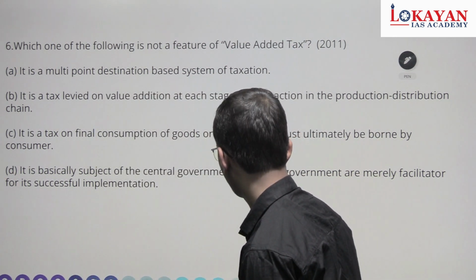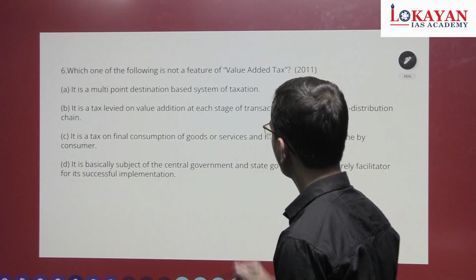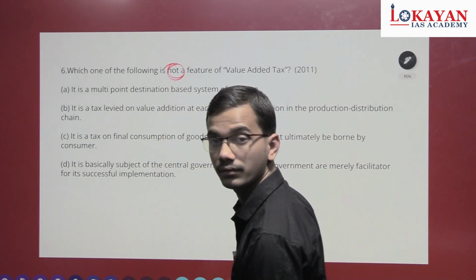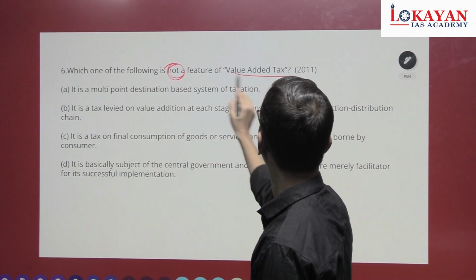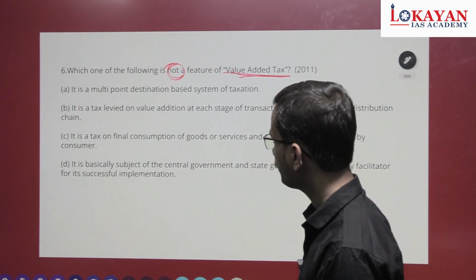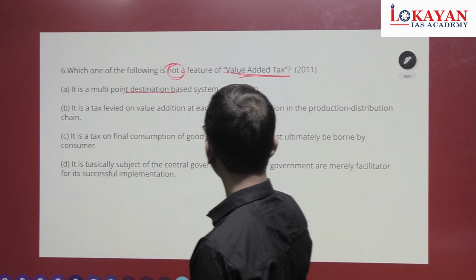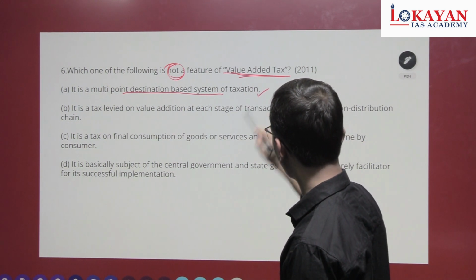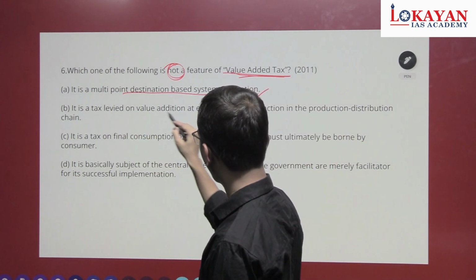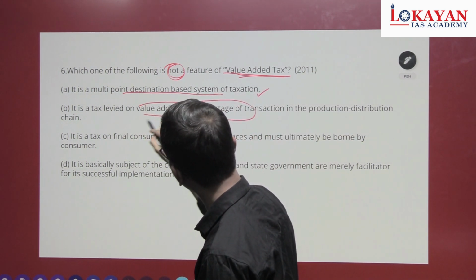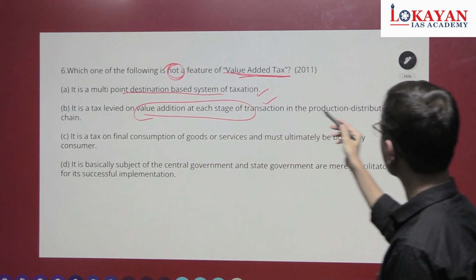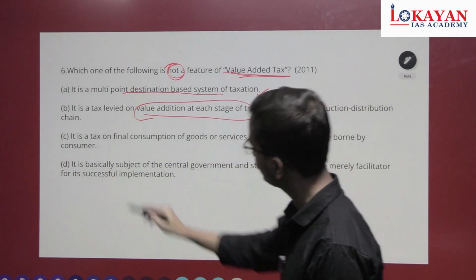Okay, which one of the following is not the feature of value added tax? Very simple question. It is a multi-point destination based system of taxation. It's correct one. It is a tax levied on value addition at each stage of transaction in the production distribution chain.